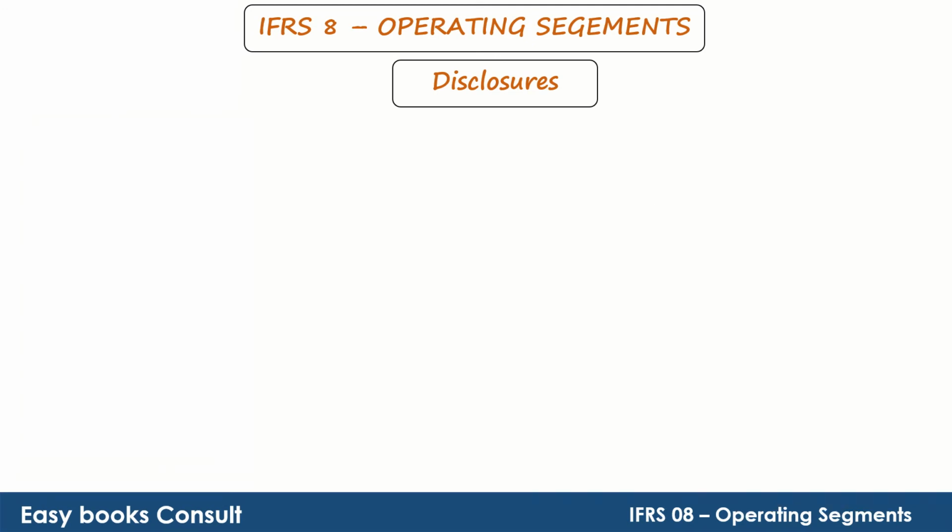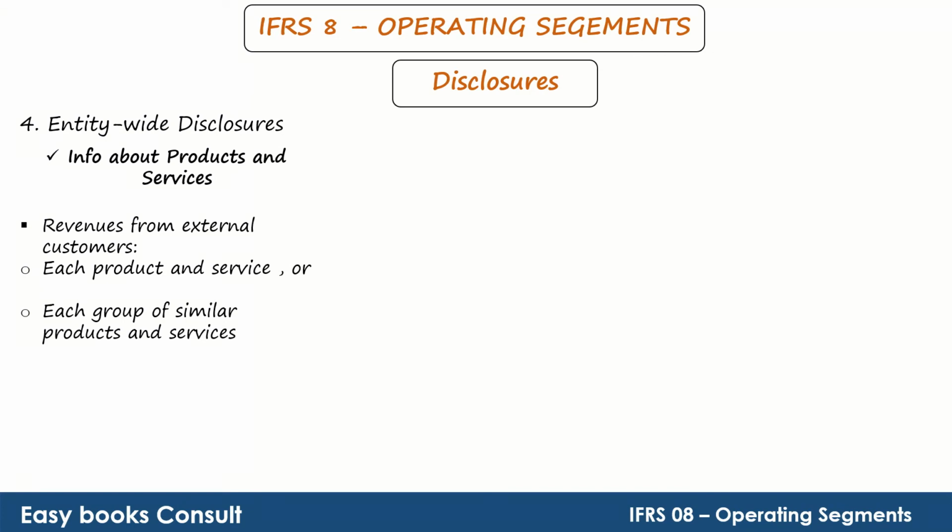Entity-wide disclosures. An entity shall also disclose information about products and services, like revenue from external customers for each product and service or each group of similar products and services.